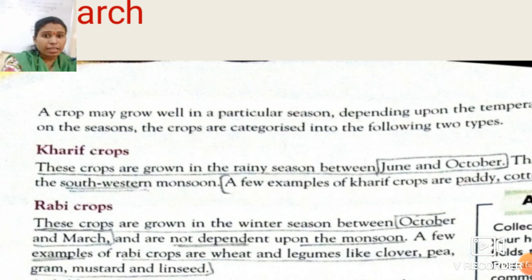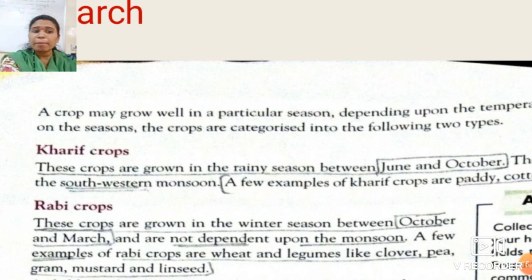Okay students, again I repeat, what are kharif crops? Yes students, tell me, what are kharif crops? Kharif crops are the crops which are grown in the rainy season. Which season? Between June and October. So it requires the monsoon, the southwestern monsoon.